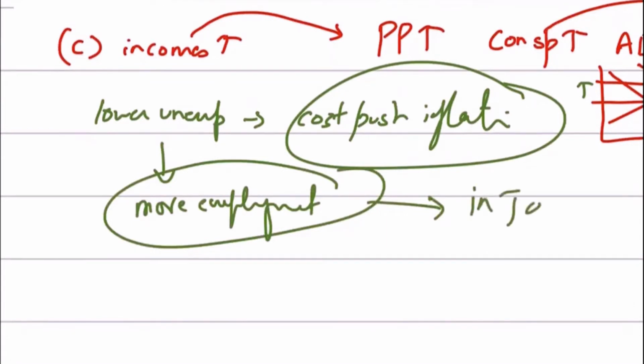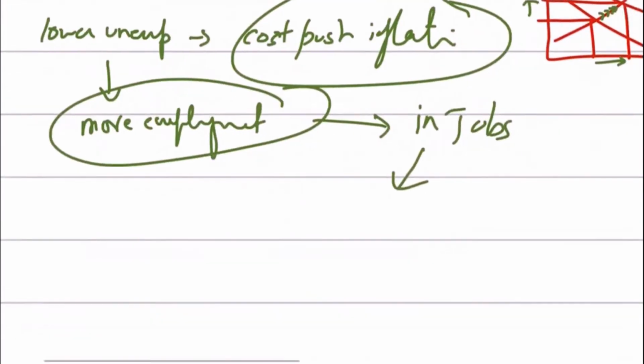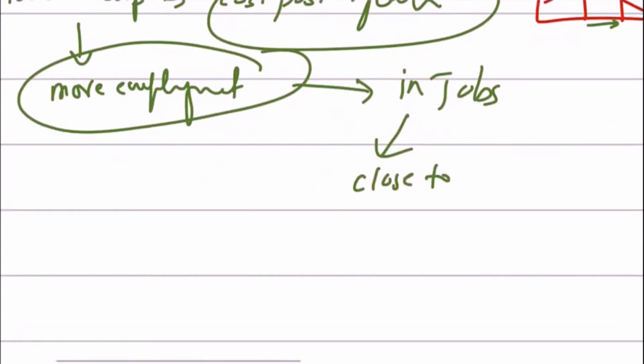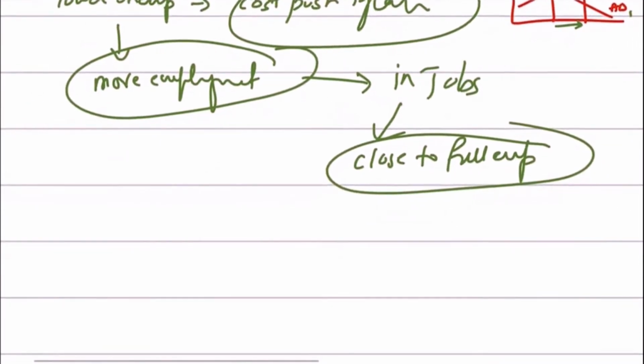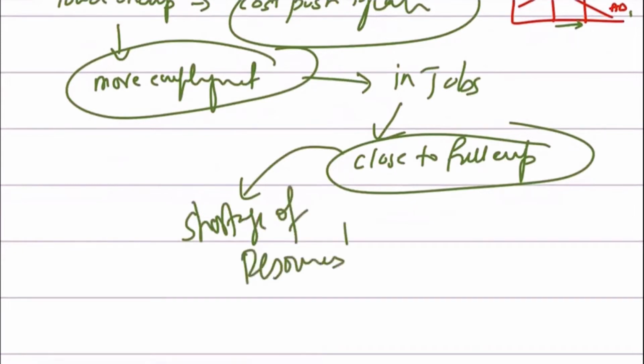If people are in jobs, it means that we are close to full employment. And if you're close to full employment, you could say that there might be a shortage of resources, a shortage of workers.